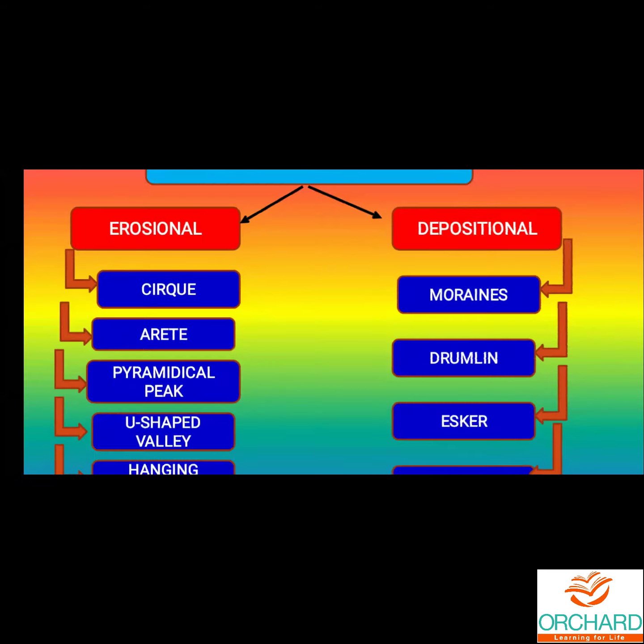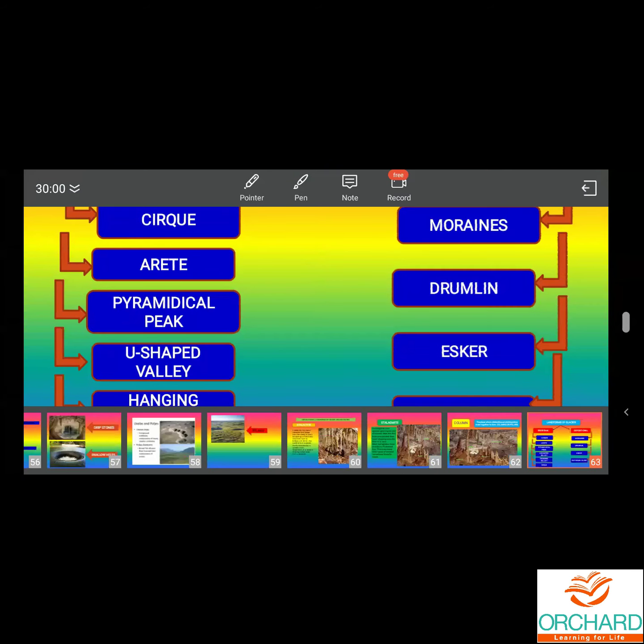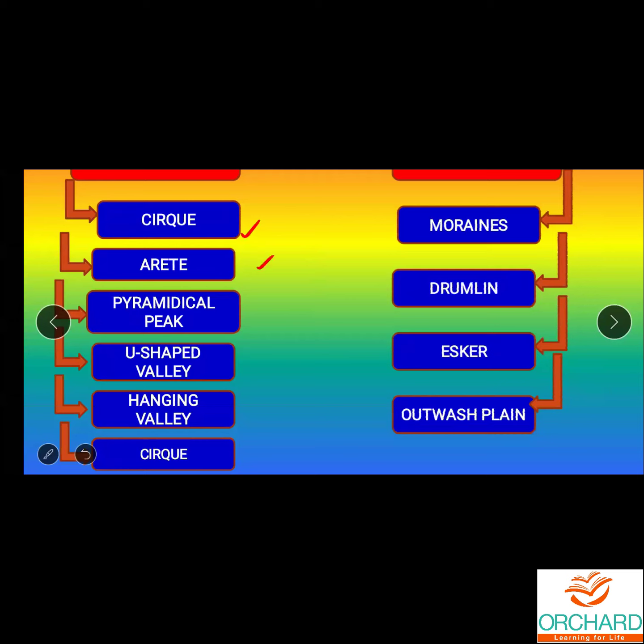So you can see cirque, arete, pyramidal peak, U-shaped valley, hanging valley. So these are all the landforms which are due to the erosional activities of glacier. And here, for depositional activities of glacier, we have different landforms. They are moraines, drumlin, esker, outwash plain. So these are all the depositional landforms of glacier.